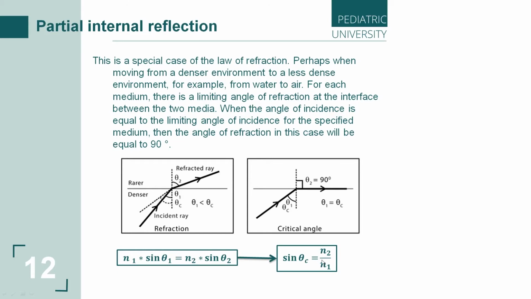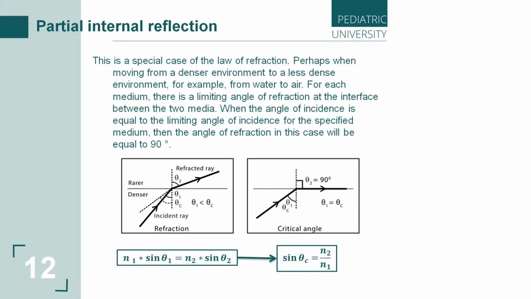How can we calculate this limiting angle, or critical angle, or incident angle? We can put the absolute refractive index of the second medium divided by the absolute refractive index of the first medium. That's all.